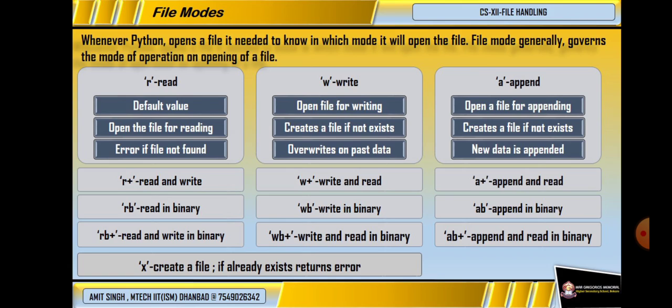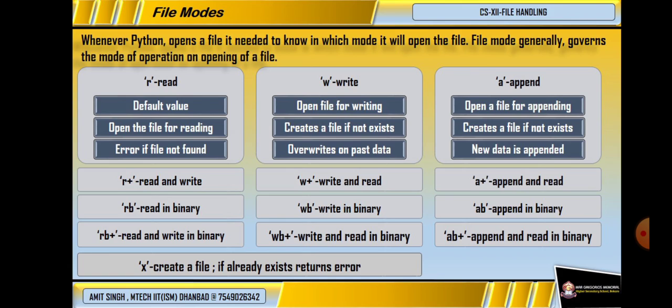It will open the file in the writing mode and it will create a file if it does not exist. If in the current directory the file does not exist, it will create a file. And keep in mind, if a file already exists in the current directory and we open the file in the write mode, it will override the whole content which was written previously in that file.